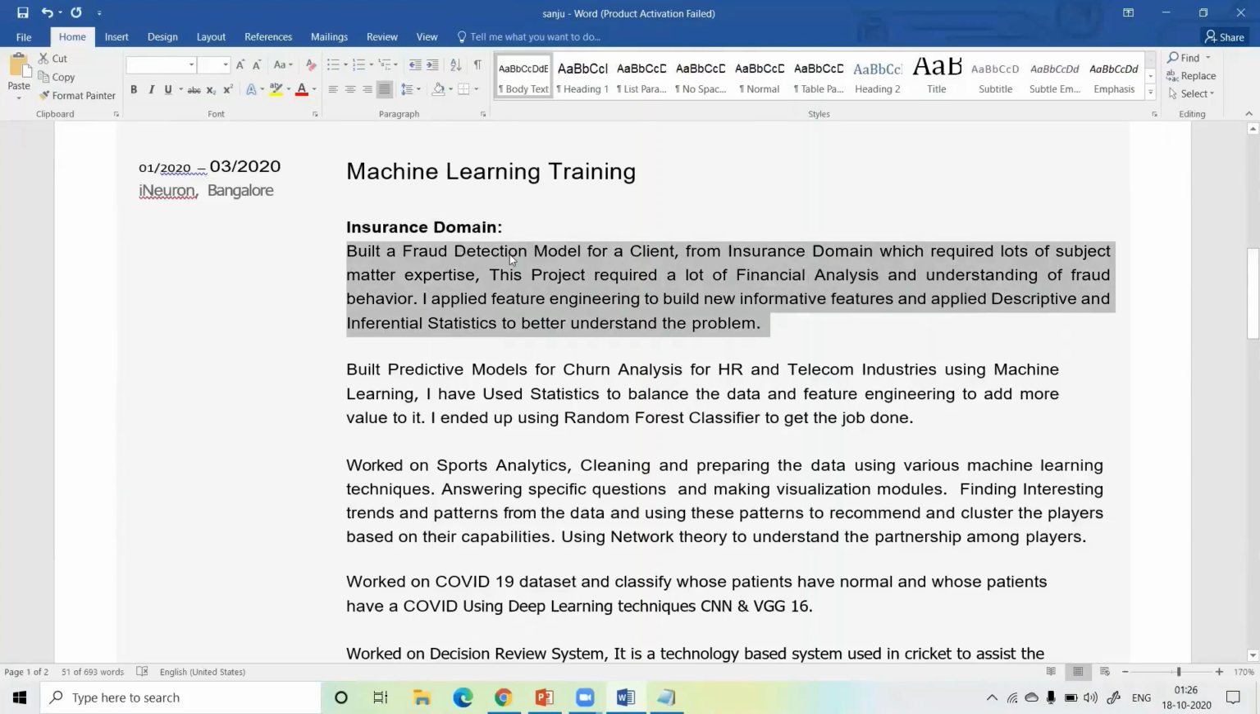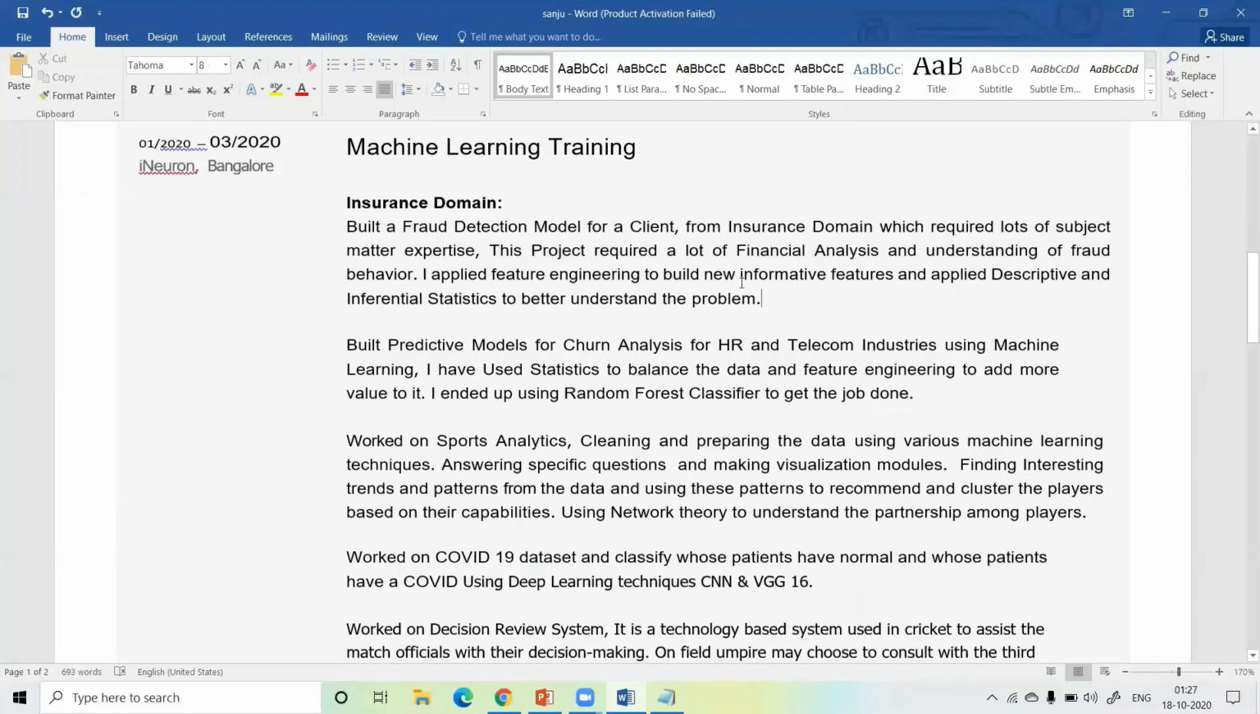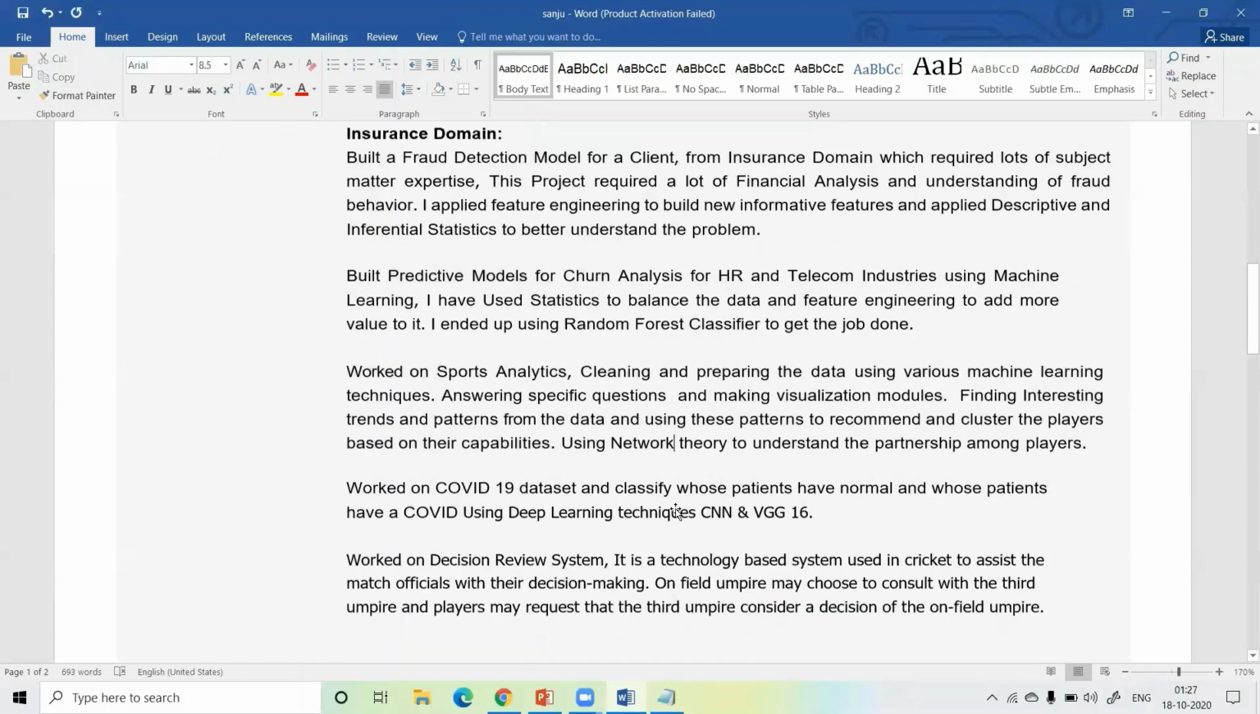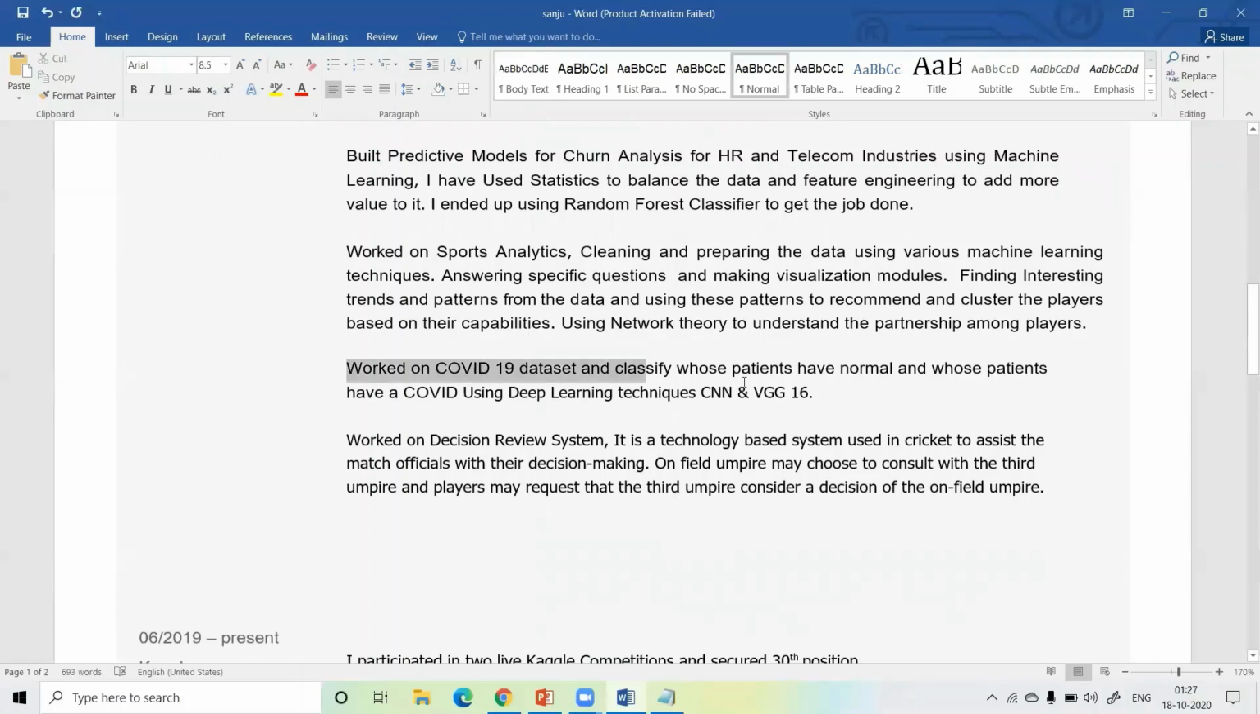Okay, I write: build a fraud detection model for a client for insurance payment which requires lots of subject matter expertise. This project required a lot of financial analysis and understanding of fraud behavior. I applied feature engineering to build new informative features and applied descriptive and inferential statistics to better understand the problem statement. So in your project you have to write your project description. Next I add a second machine learning project, a third machine learning project using a neural network, and fourth I add a deep learning project, and fifth is the computer vision project.